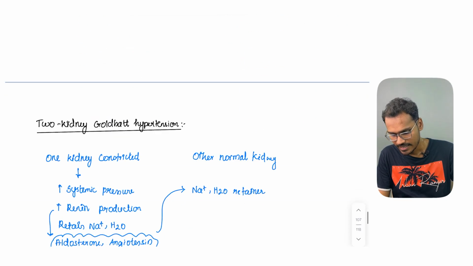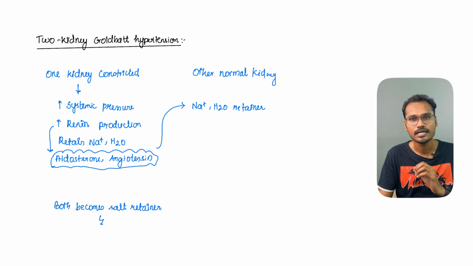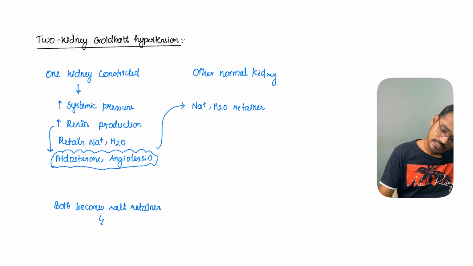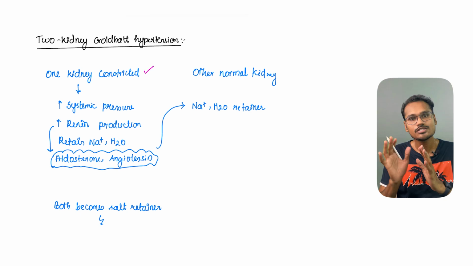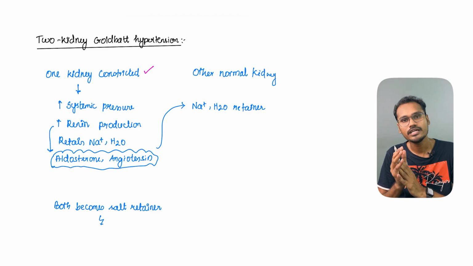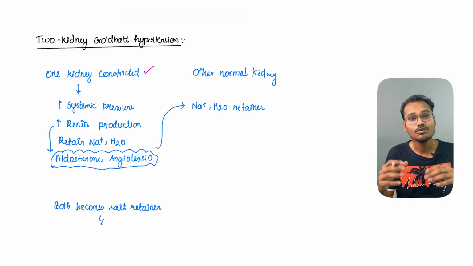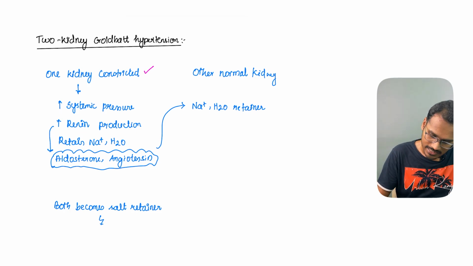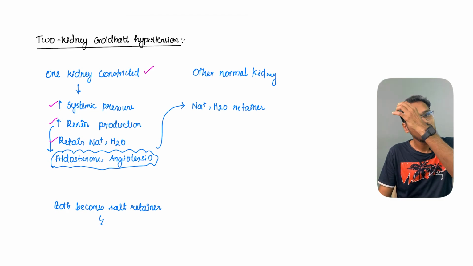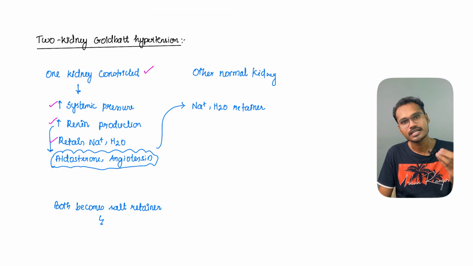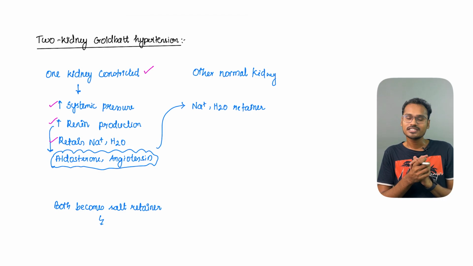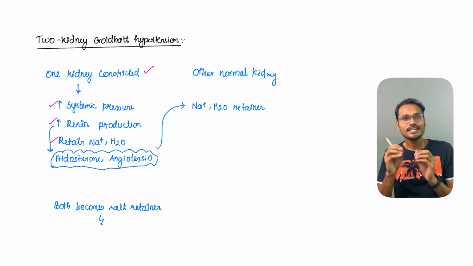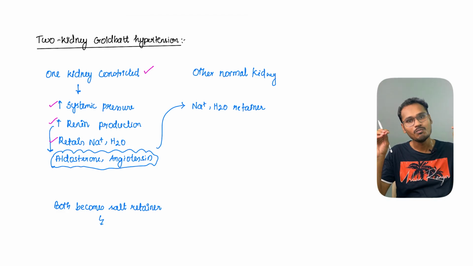Next, they have done a second experiment, that is 2 kidney Goldblatt hypertension. In this, one kidney is constricted, the other kidney is not touched, it is still intact in the body, and they are seeing how the response is when 2 kidneys are there. When one kidney is constricted, what will happen to that kidney? We already know there is an increase in systemic pressure, increase in renin production, increase in the retention of sodium and water. And this kidney is going to produce renin, aldosterone and angiotensin. But whatever aldosterone and angiotensin is produced doesn't know that it has to act only on this kidney. It will go to both the kidneys.